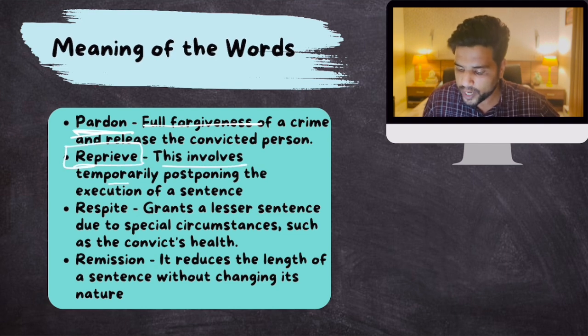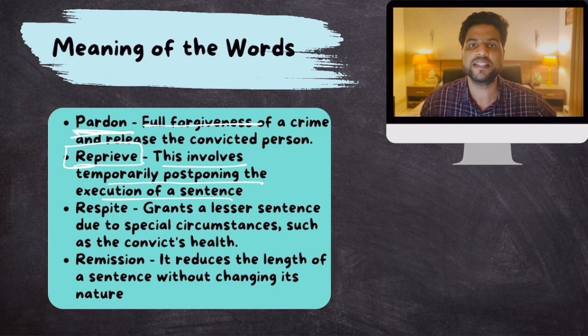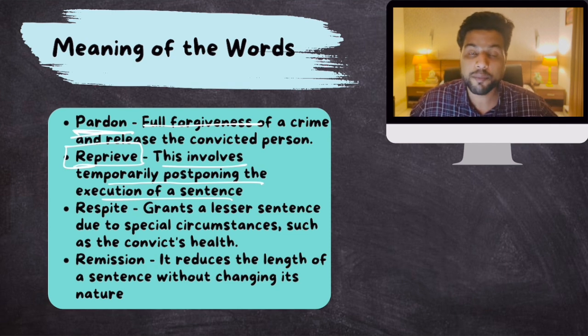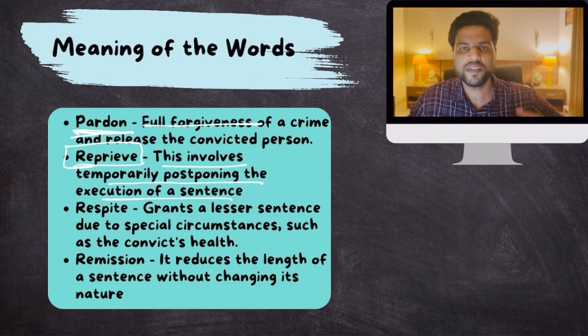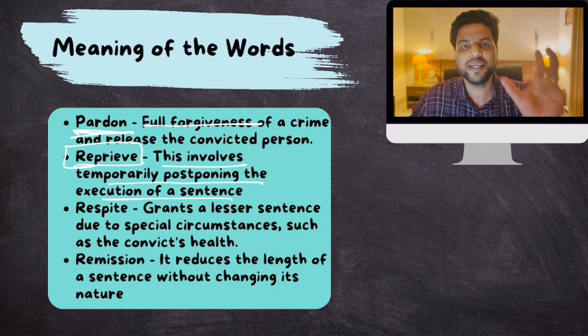Then reprieve. This involves temporarily postponing the execution of a sentence. Let's suppose there is a person who got life imprisonment, and his life imprisonment starts now. But the president can give him a reprieve, a breather of 30 days, so that his life sentence will start after 30 days. So he's been given a gap of 30 days basically.